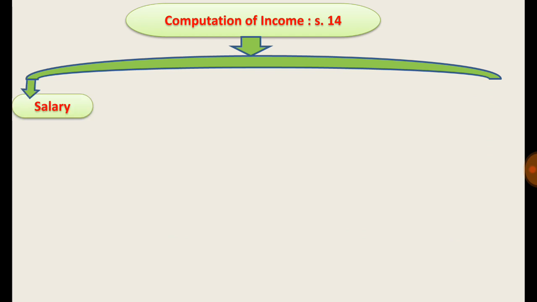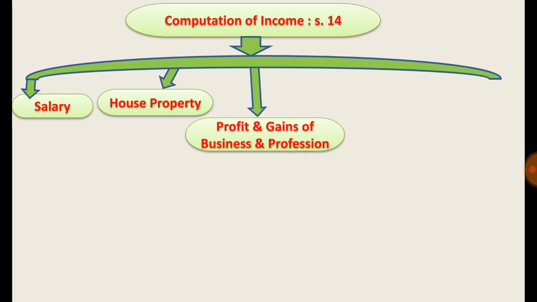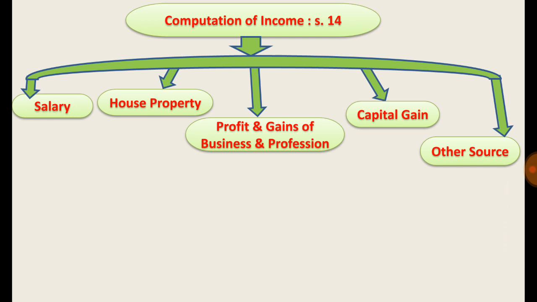See, firstly, the person's income from salary will be determined. If he receives the income, then it will be considered. Then his income from house property will be considered. Then his income from business and profession will be considered. Then his income from capital gain will be considered, and lastly his income from other sources will be considered.